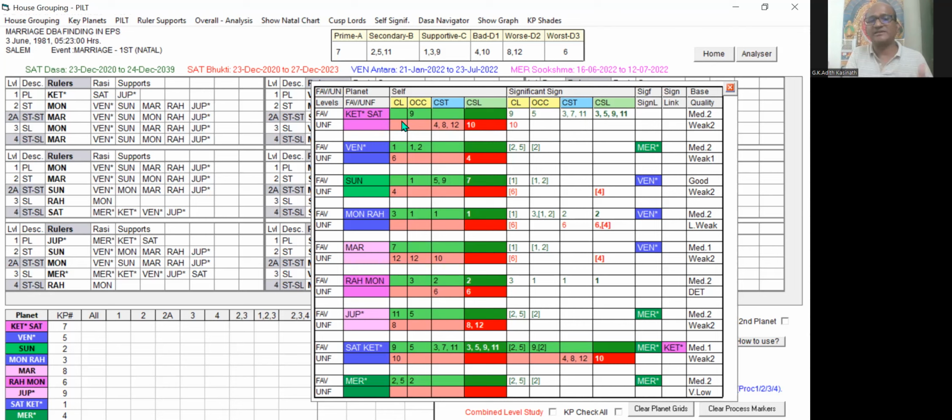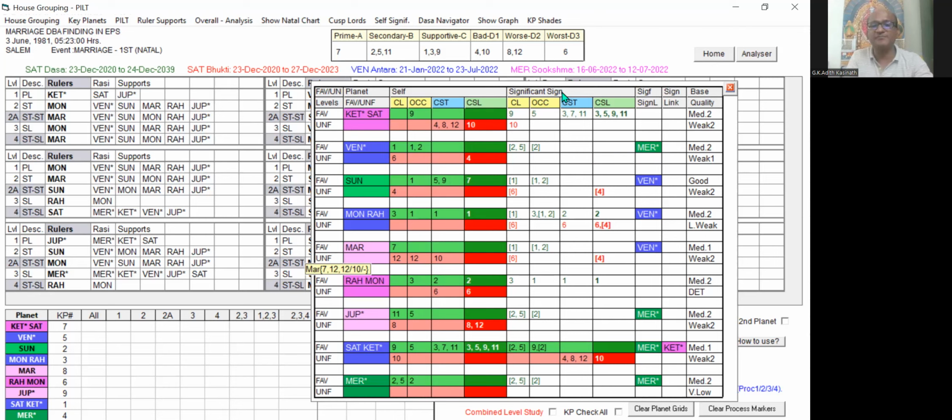Similarly, for the sign Lord Saturn also, favorable houses are shown on the first row and unfavorable houses are shown on the second row. The same way for all 9 planets, favorable shown in one row and unfavorable shown in the other row. We have got significant sign Lord also. It means if any planet is posted in a particular sign Lord, and that sign Lord is a strong significator by some means, that will take care. Those houses will be shown under this significant sign Lord. They are going to give some additional support to the particular planet.